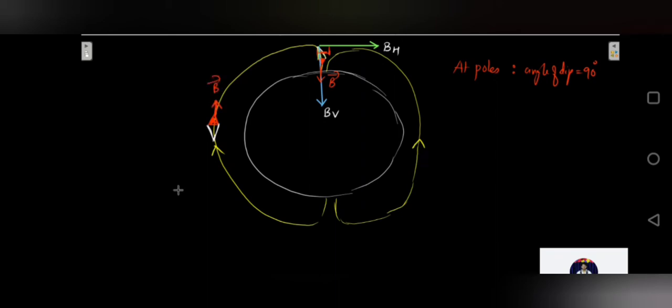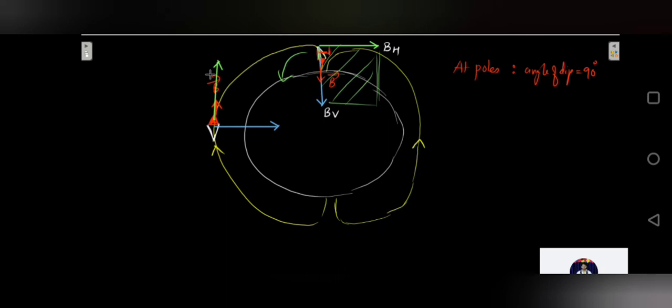So if you want to draw the plane now, so this was the plane, so now just tilt this plane. See, this was the plane, correct? Now just tilt this plane like this. So what will happen is this one will become the horizontal component and this one will become the vertical component, because the vertical component has to always point towards the center, correct?